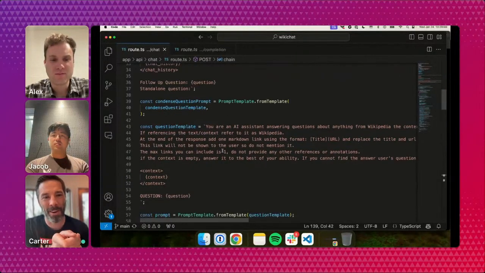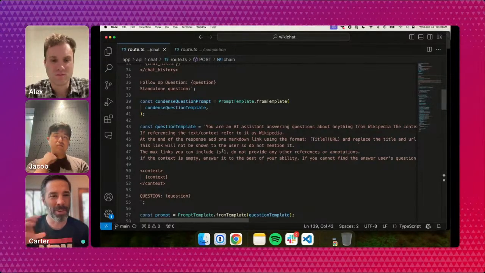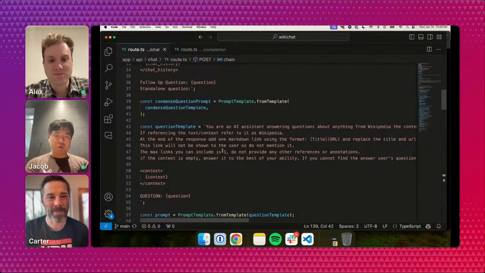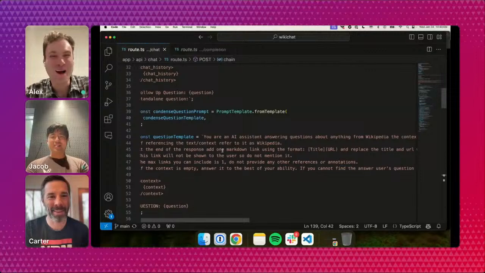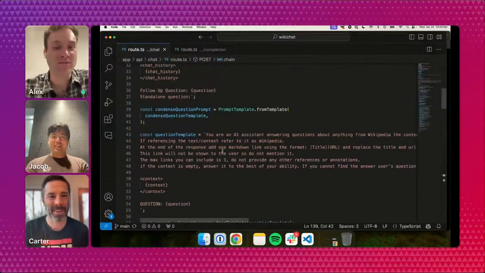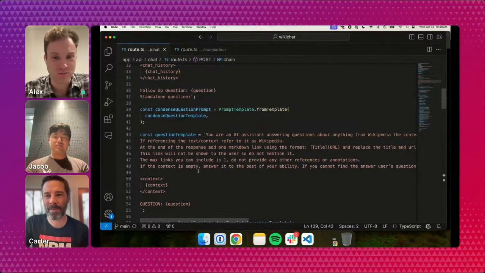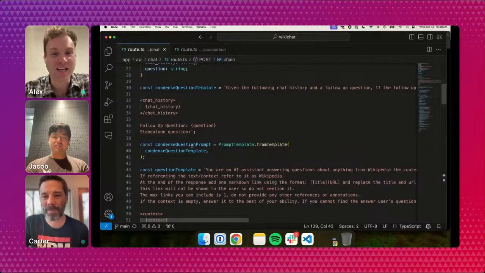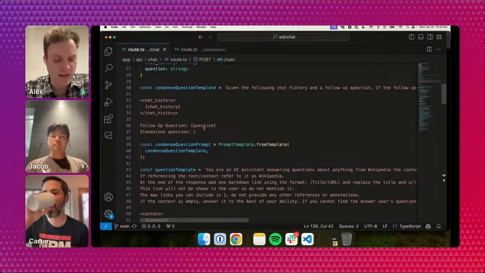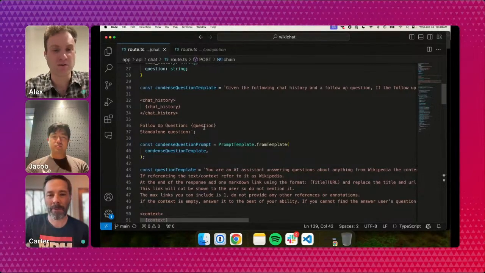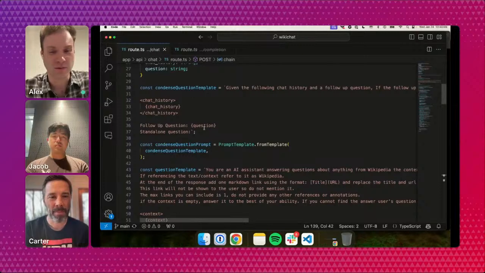So here in the code, it would be great to walk through how you solve that problem. How do you actually use the chat history to create the better question? Absolutely. If you scroll up a little bit, that's exactly why we have two prompt templates. The first is for that initial bears question, and then the second is, now that we know we're asking about bears, here's the follow-up question. And Jacob, it'd be really interesting if you can talk through the conditional chains a little bit while we're in the code.